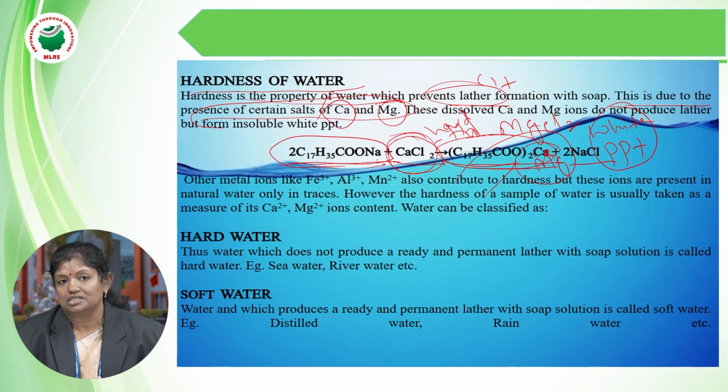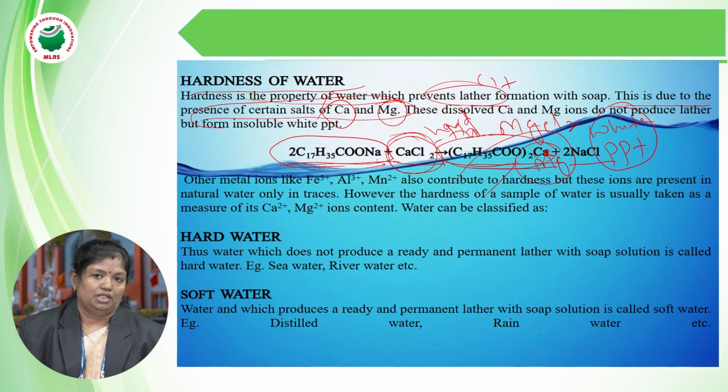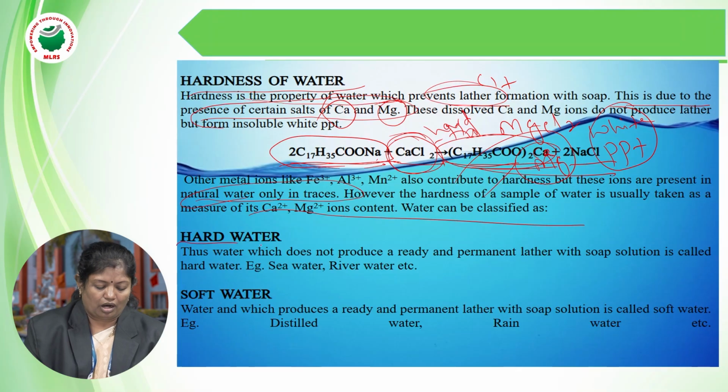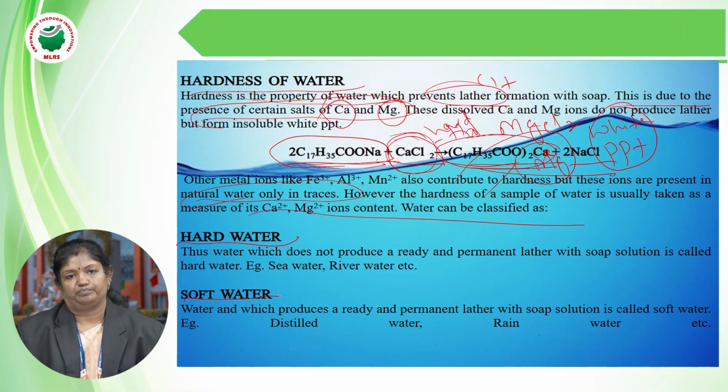Now see the difference if you dissolve the same soap in soft water. These salts are present in natural water also. Based upon that, we can classify water into hard water and soft water.